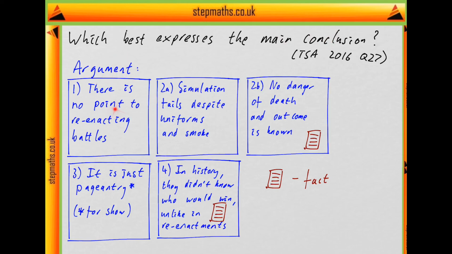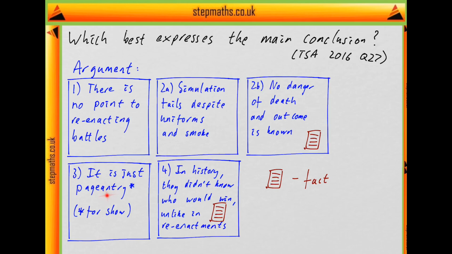First it says there's no point to reenactments of historical battles. Then it says, despite the attention to the uniforms and cannon smoke, the simulation fails on every level. And then there's a colon, so it looks like the next part is related, but I'll separate it out because it's slightly different. It says there's no real danger of death and you know what the outcome will be. So that's just a factual statement pointing out that people don't die in reenactments of battles.